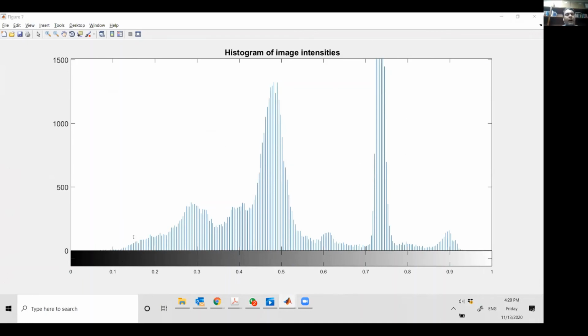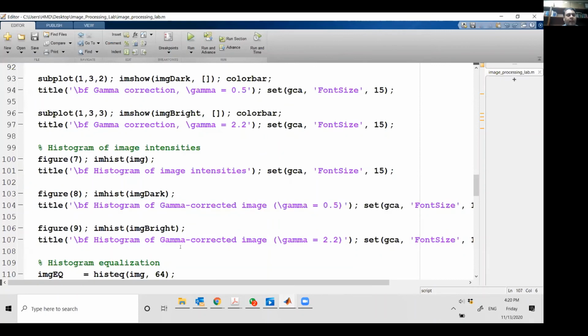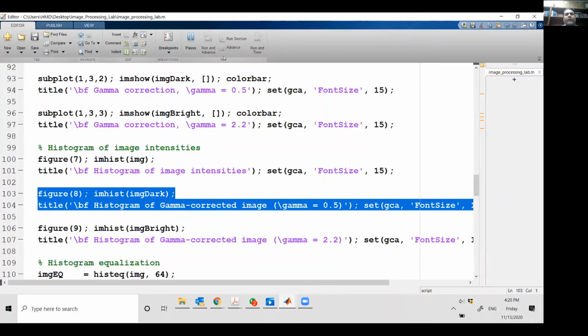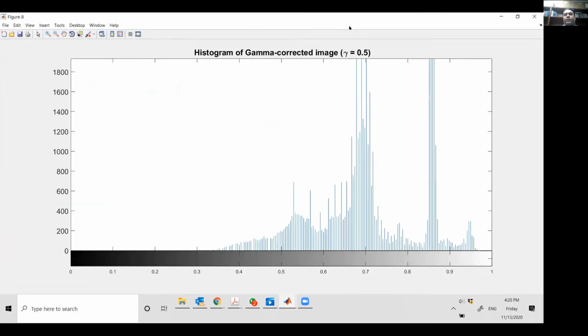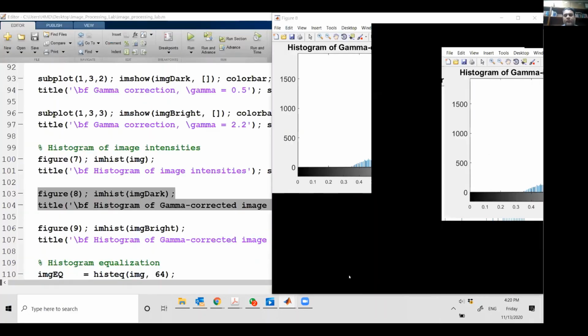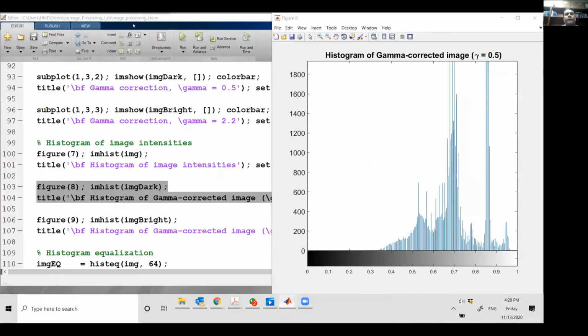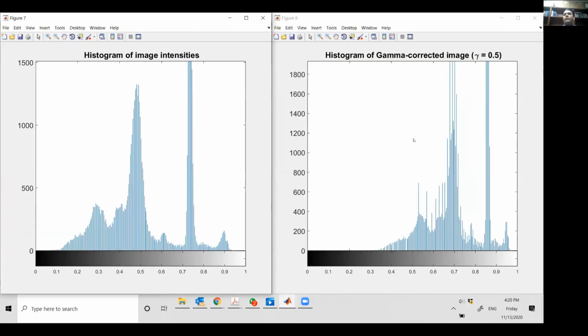But if I now show you the histogram of this image, so what I get is the following. So now if you just compare these two figures, on the left, you have the original histogram, and on the right, you have the modified histogram. So when you gamma corrected your image, your histogram also changed. The original histogram was more centralized. On the right, when you did the gamma correction for the bright image, it is more skewed towards the right. Okay, so your histogram is also changing.